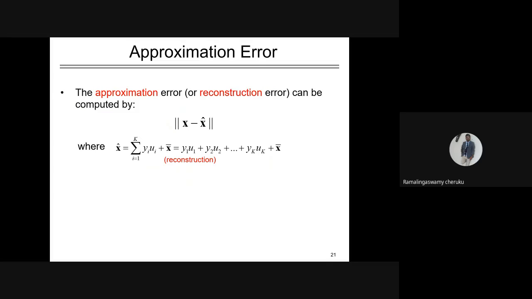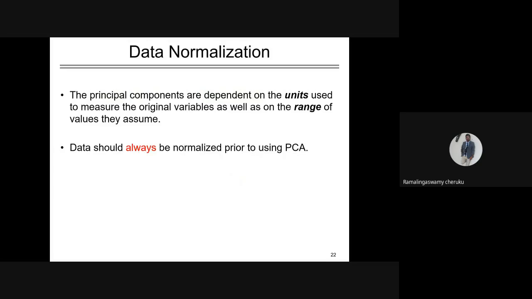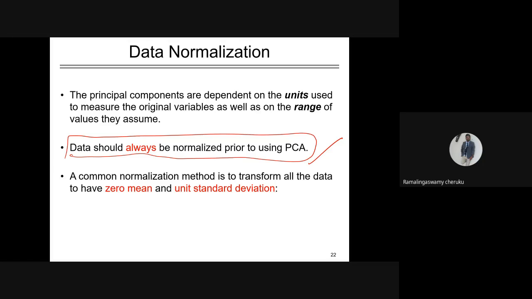The reconstruction I already discussed. By using the projections, we can reconstruct it. So these are the new bases. What are the new bases? These new bases are the principal components, and these are the projections in their respective directions. This I already mentioned: data should always be normalized prior to PCA, using zero mean normalization. You are supposed to satisfy the normal distribution. This is one of the Z normalizations, you can use this kind of normalization also, but you have to normalize your data.